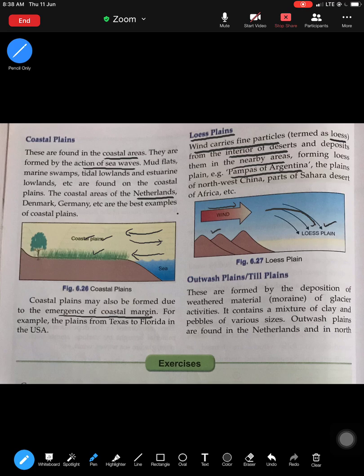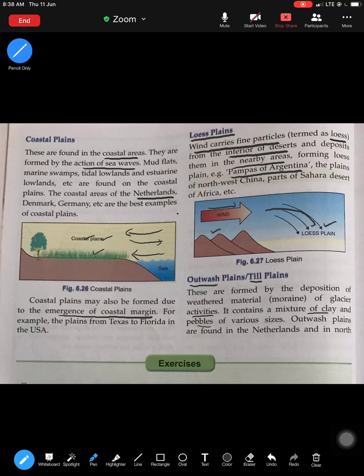And the last type is the outwash, which is also known as till plains. They are formed by the deposition of weathered material from glacier activities, which is a mixture of clay and pebbles. So when clay and pebbles of various sizes start depositing, they lead to the formation of plains. That is why they are known as outwash, meaning something that is deposited because of the action of the weathered or the eroded material. So this is about plains, the various types of plains.